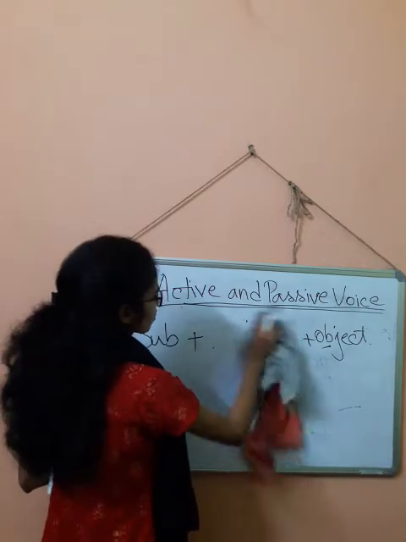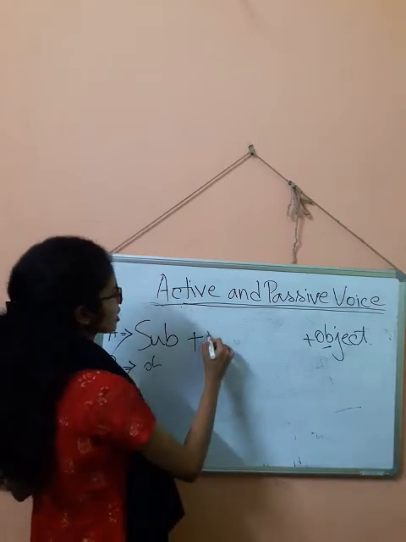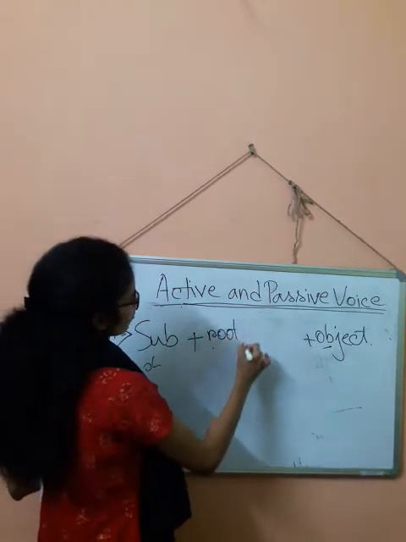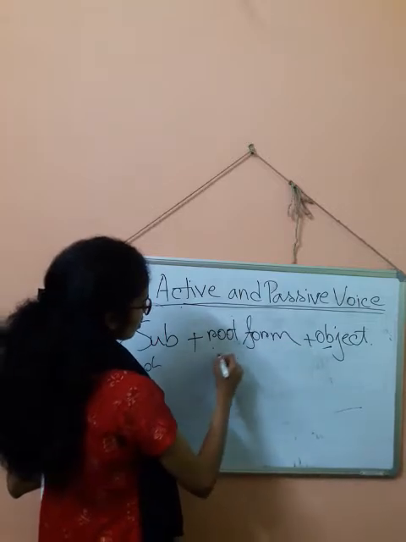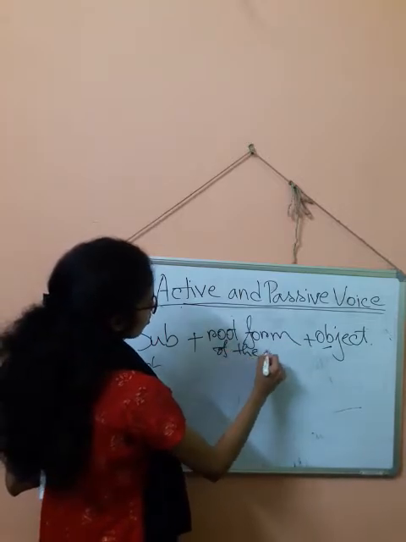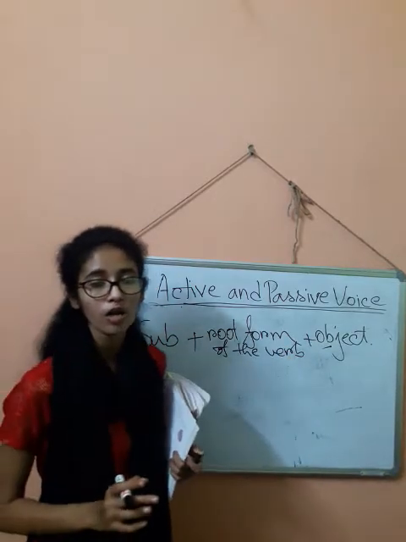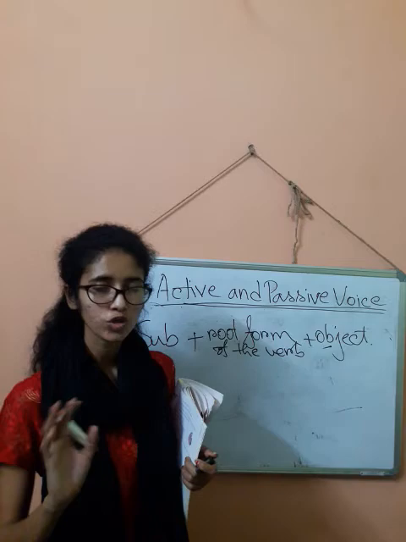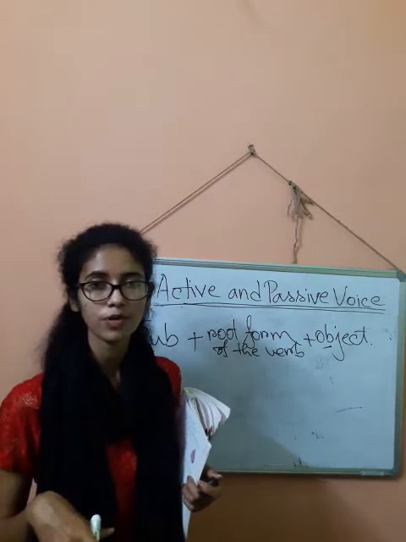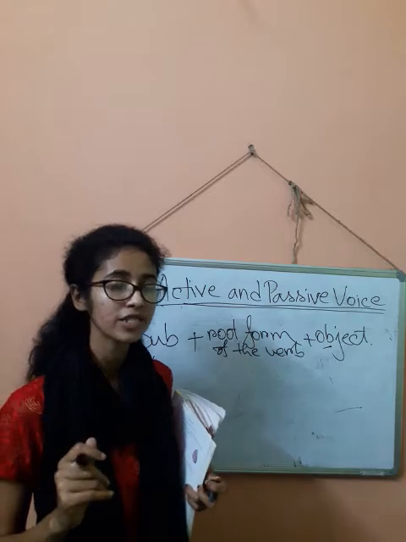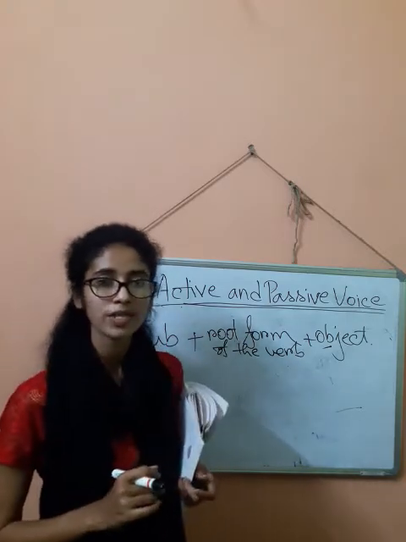I'm sorry. Just remove this portion if you have noted down. Subject plus root form of the verb. I got confused. Sorry. Root form of the verb. Why did I remove am, is, or are? Don't we use am, is, are in active voice, in simple present tense? Why did I make that mistake?